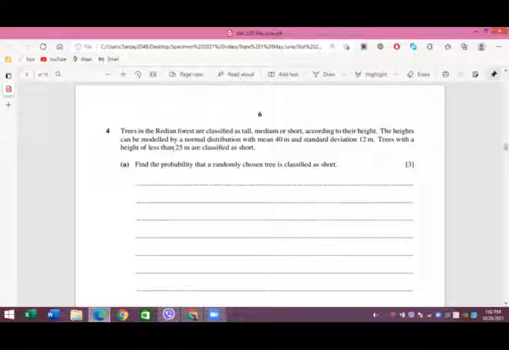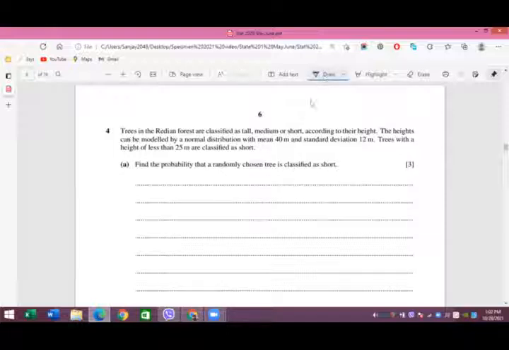The heights can be modeled by a normal distribution with mean 40 meters and standard deviation 12 meters. Trees with a height of less than 25 meters are classified as short. Find the probability that a randomly chosen tree is classified as short.